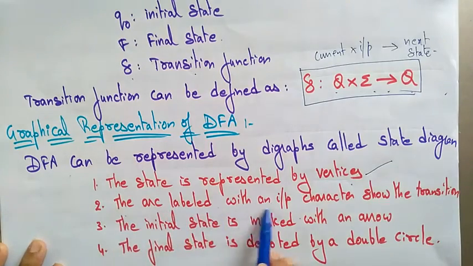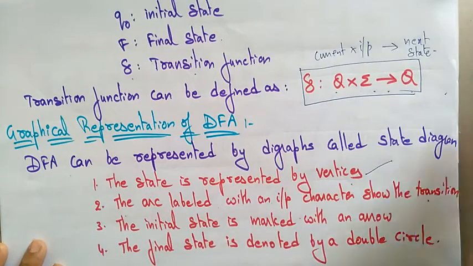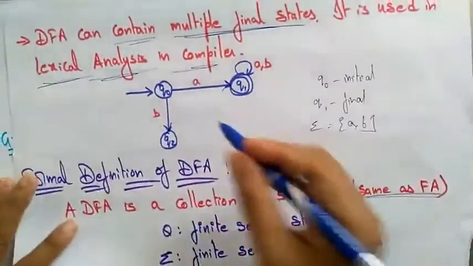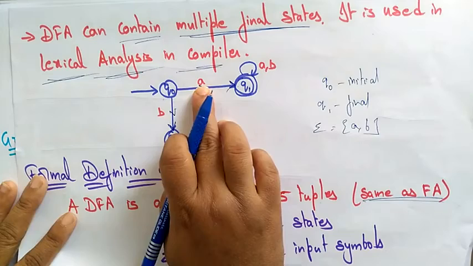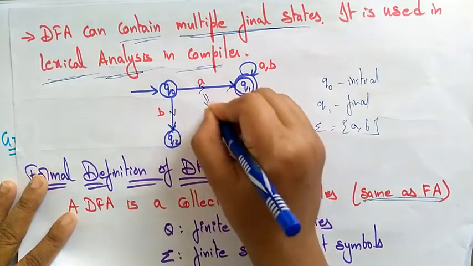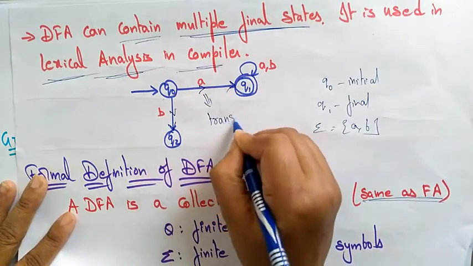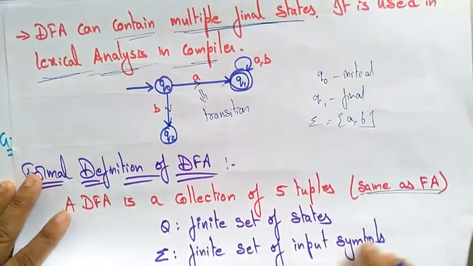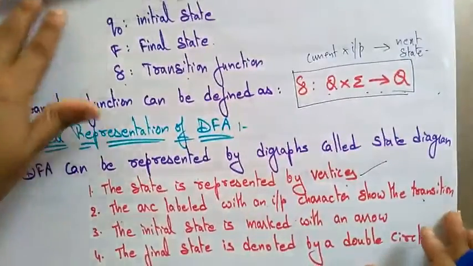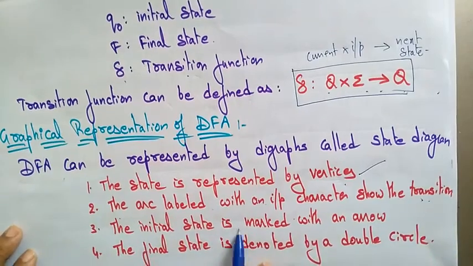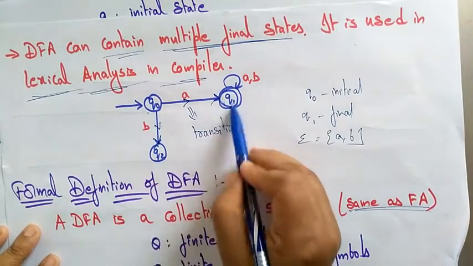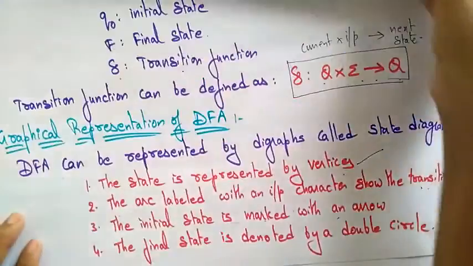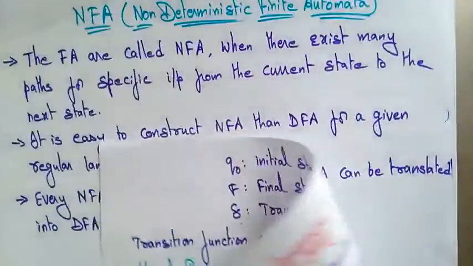The arc labeled with an input character shows the transition. Here, this is an arc, labeled with an input character, which you call a transition. The initial state is marked with an arrow and the final state is denoted by the double circle. So this is the graphical representation of the diagrams.